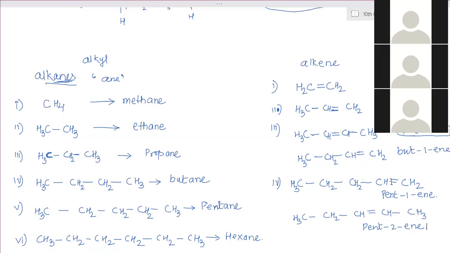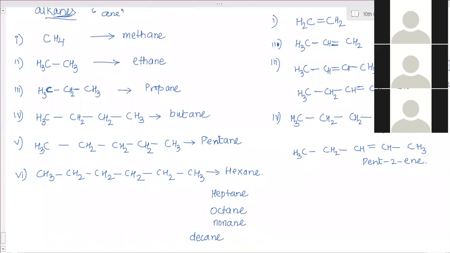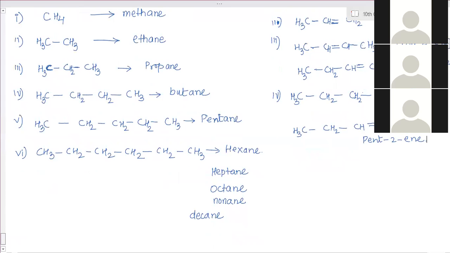Anywhere you can do it, but only 2 structures will be possible. If you make this double bond, I have drawn on the right hand side. If you make the same thing on the left hand side, there is no change in the compound, because in that case also the counting will start from this end. Then also it will become pent-1-ene. Okay, ma'am. So there is no difference. Clear structures? Yes, ma'am.